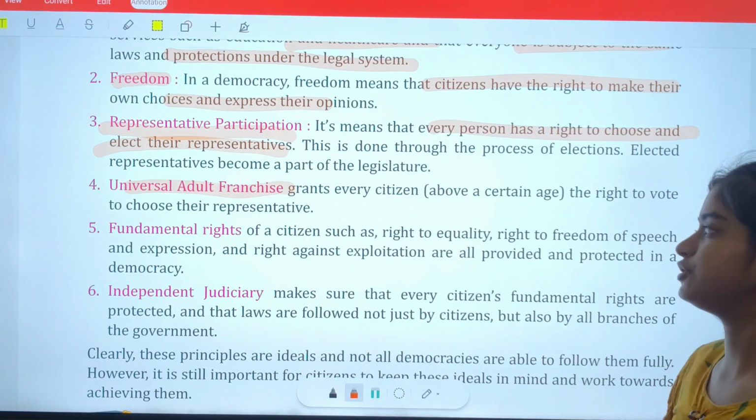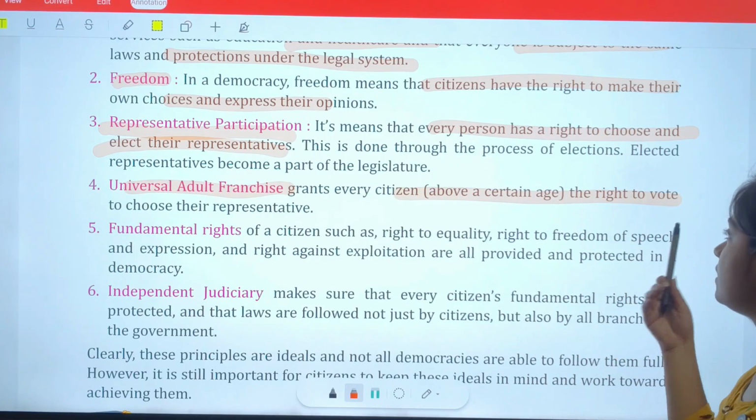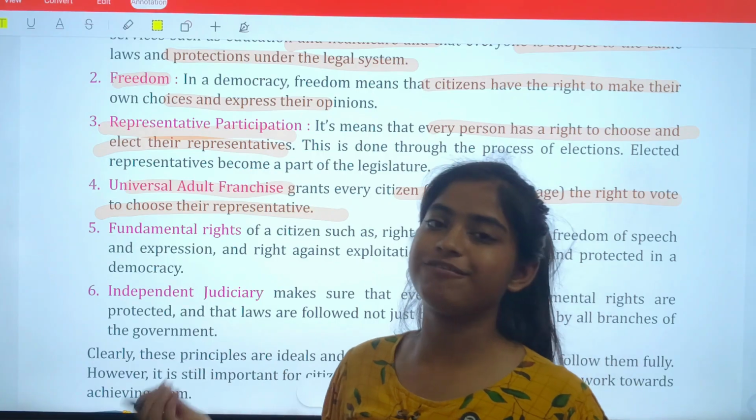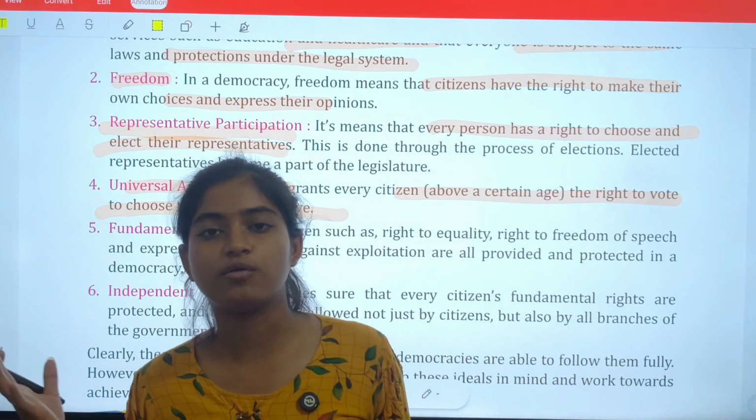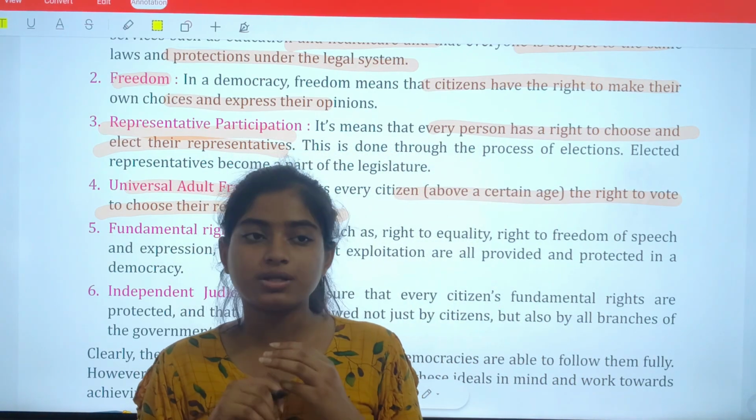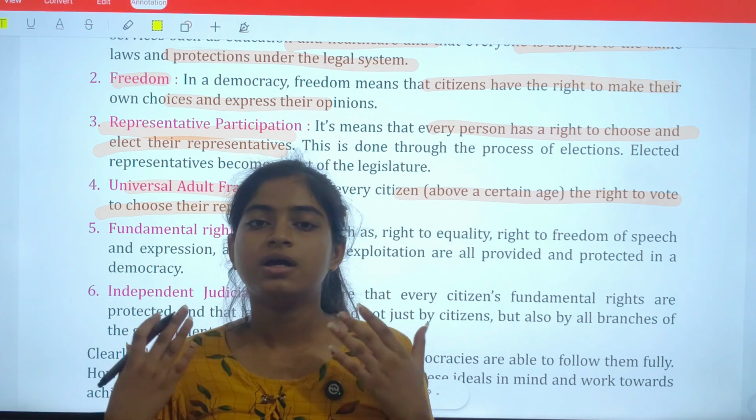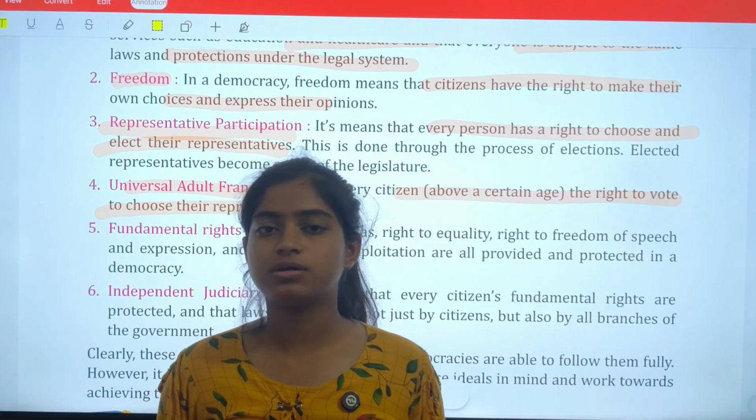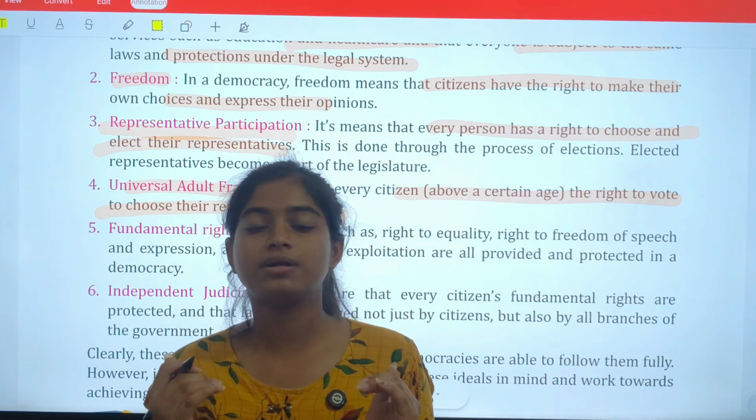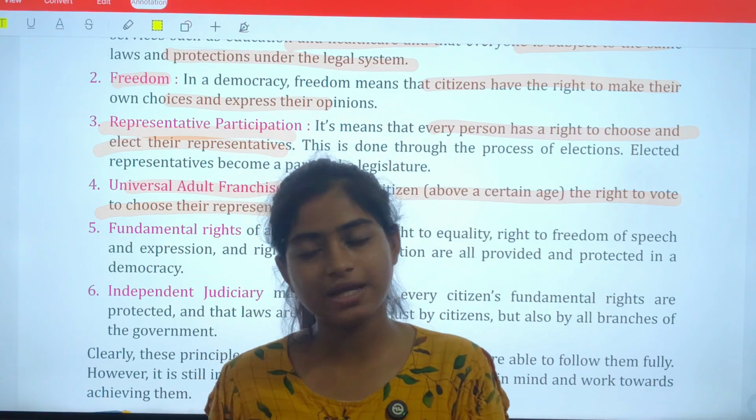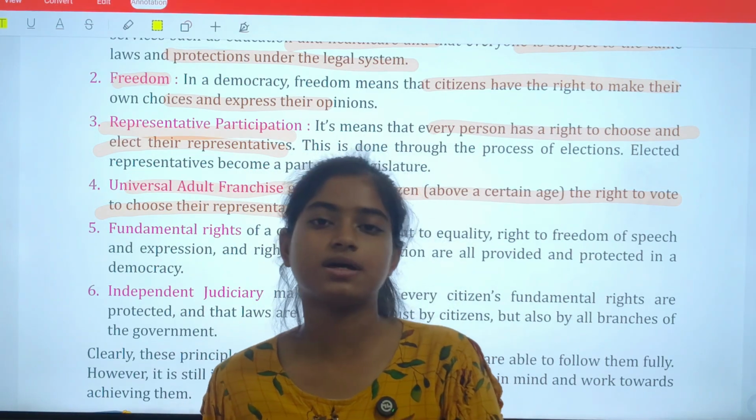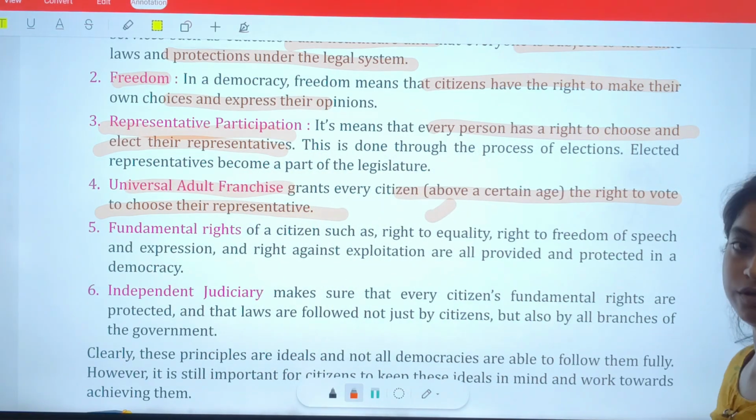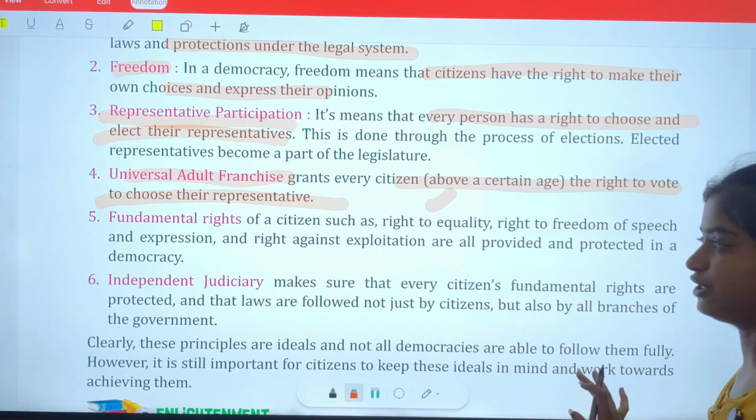Now, universal adult franchise grants every citizen above a certain age the right to vote to choose their representative. That means not everyone can vote; it depends on the age, how mature you are. It is not a classification on the basis of gender or wealth. It is not discrimination. It is about your maturity. A child cannot vote because a child is considered not mature enough. So after a certain age you are allowed to vote, and this is equality and universal adult franchise.